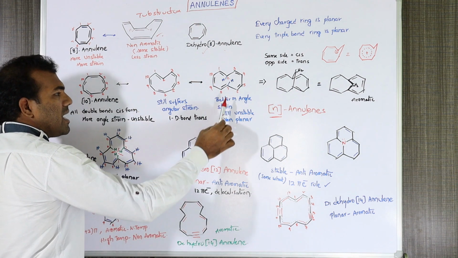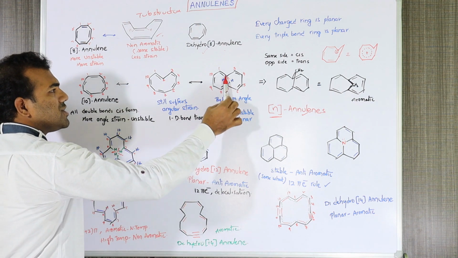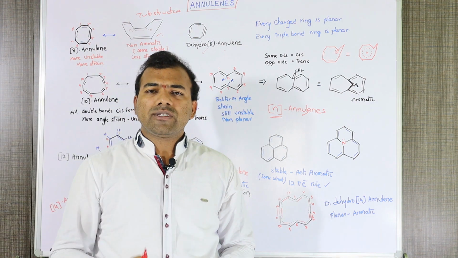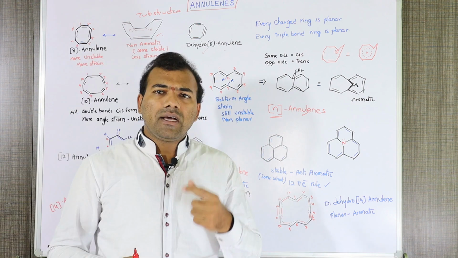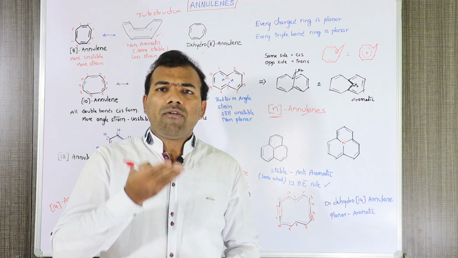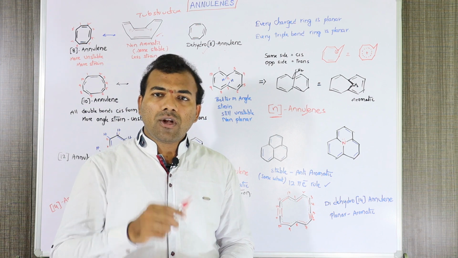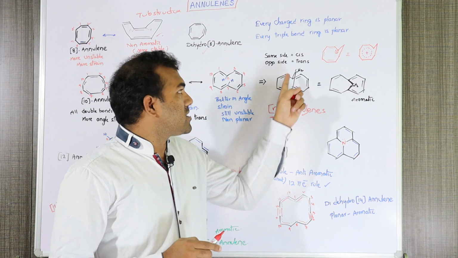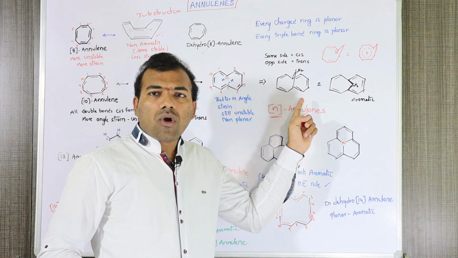It is better in angle strain, but still unstable and non-planar. If we remove the 2 hydrogen atoms at positions 2 and 7, a CH2 group, then this CH2 group will come over the plane and the compound becomes aromatic due to delocalization of pi electrons, and this carbon atom does not disturb the pi electron cloud of this ring.